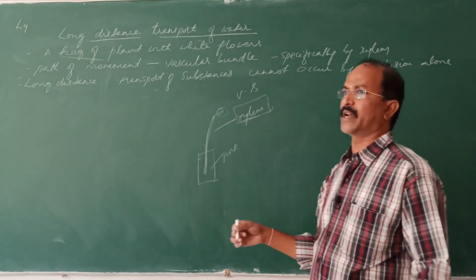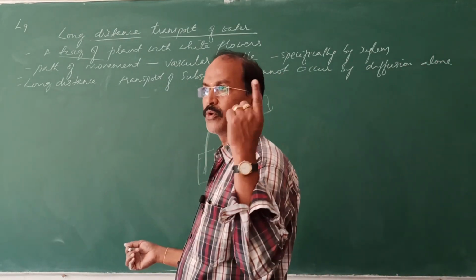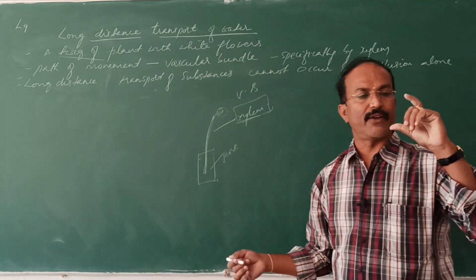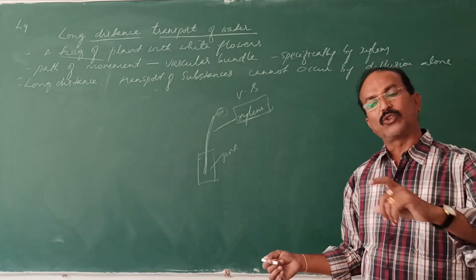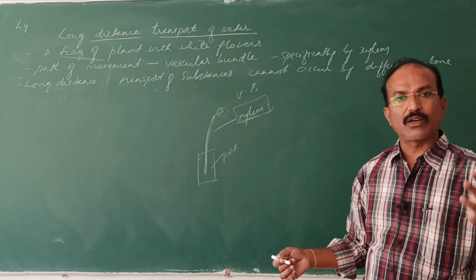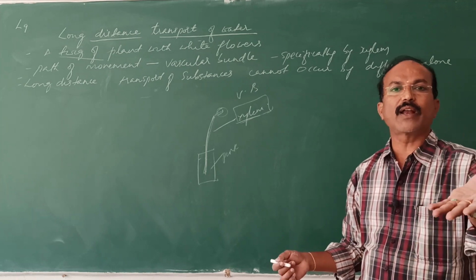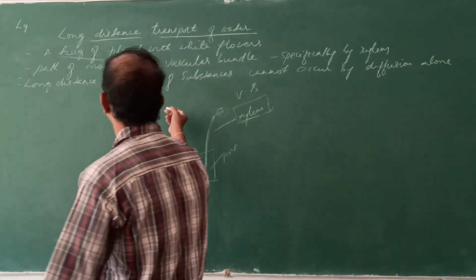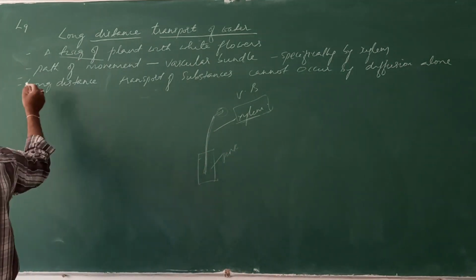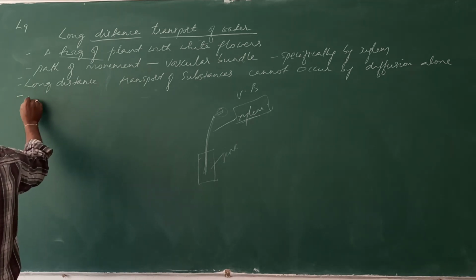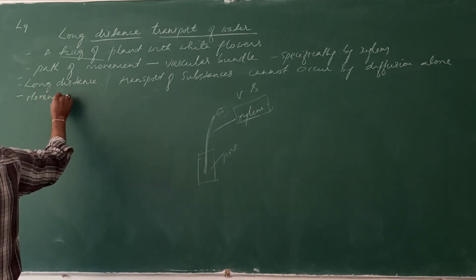Diffusion contributes for a short distance. That's why during discussion of diffusion I said diffusion is a slow process, and through diffusion the movement of water or substances occurs for a short distance, not for a long distance. So for a short distance this occurs. So then the movement of molecules